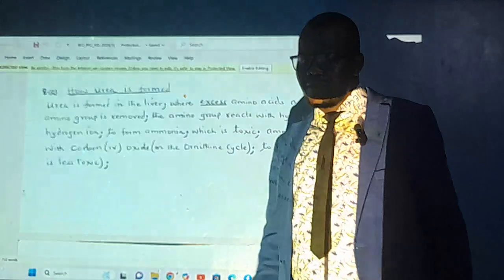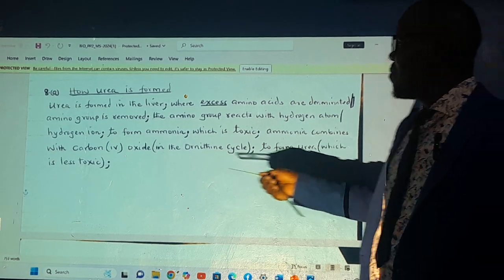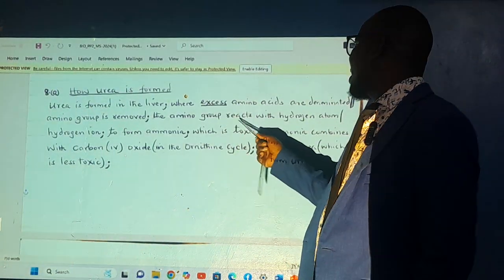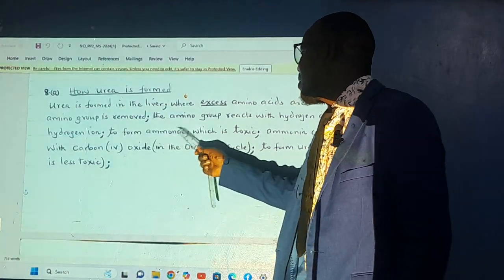This is formed in the liver. This is where the excess amino acids are deaminated, removing the amino group. The amino group reacts with hydrogen atoms, and these hydrogen atoms form ammonia.